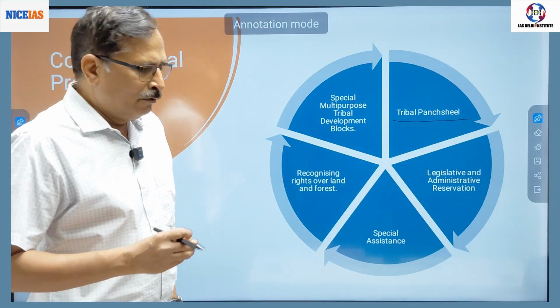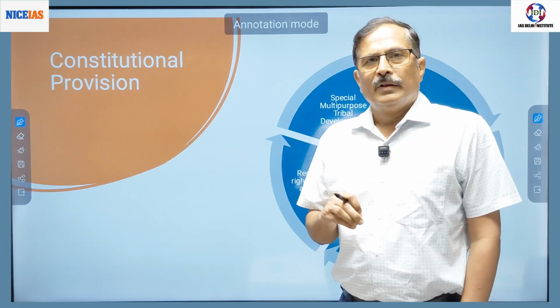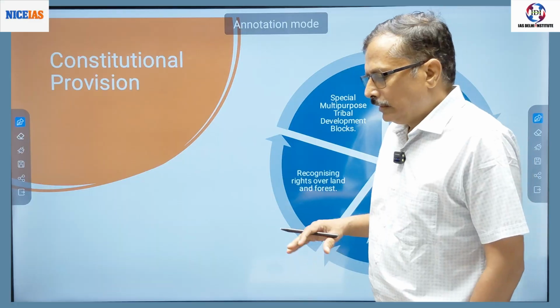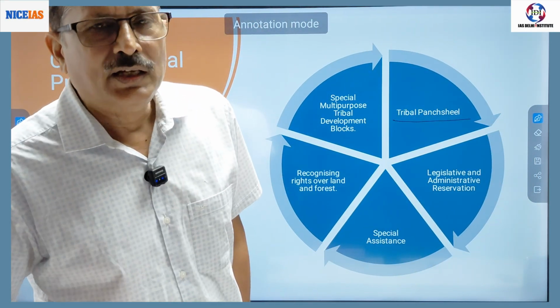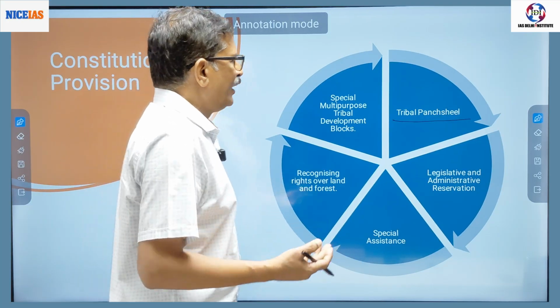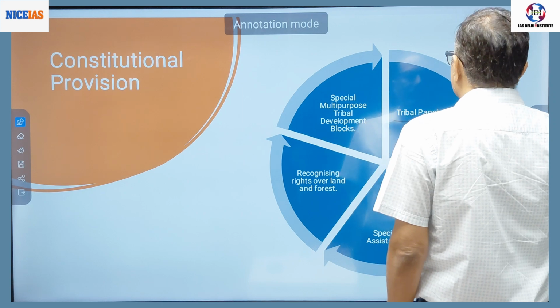Then we should not try to govern them by outsiders. We should not evaluate success through statistics, rather the improvement of quality of life. So this is the Tribal Panchsheel 1955, right?